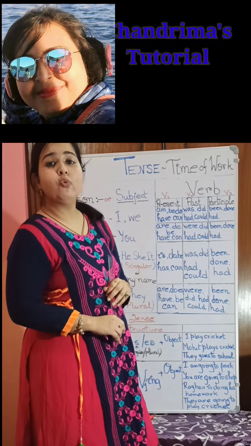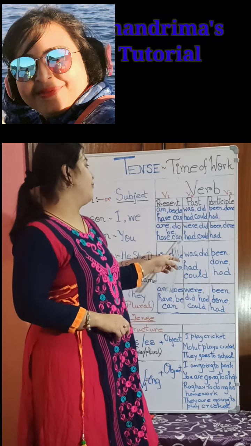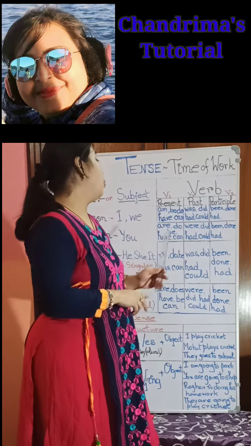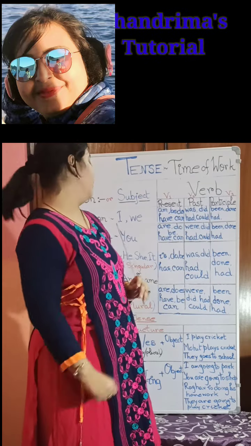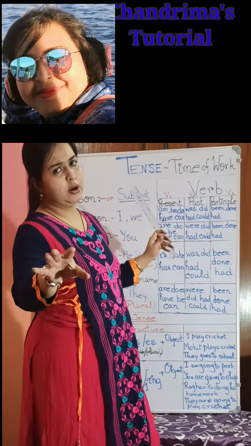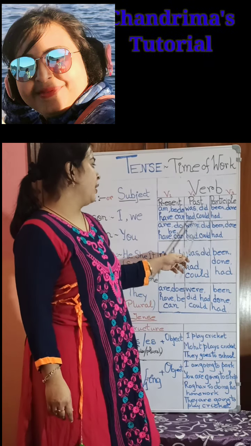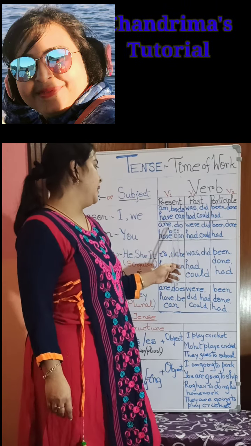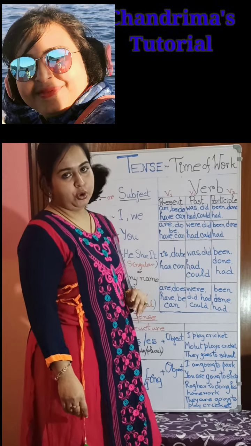So for second person, what are the verbs? Are, do, be, have, can. For the verb's first form or present form, when in past, that means the time of work is earlier, then for second person, and second person always becomes singular, don't mix it up. For second person, we get the verb forms: are as were, do as did, be as had, have also as had, can as could.